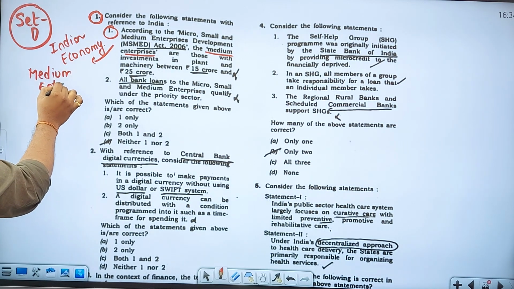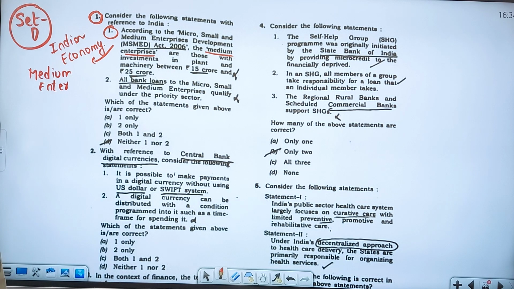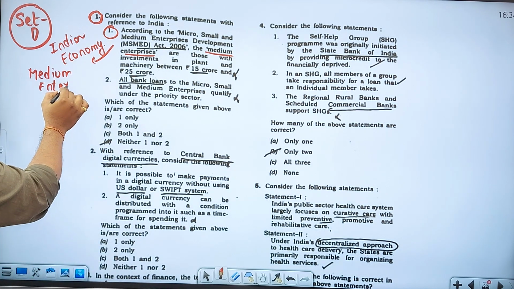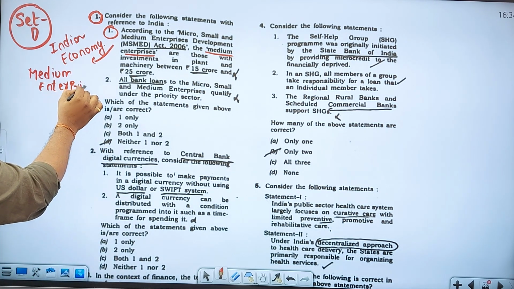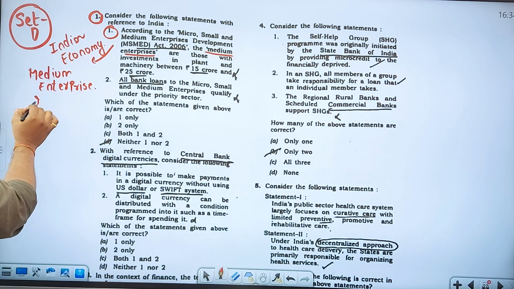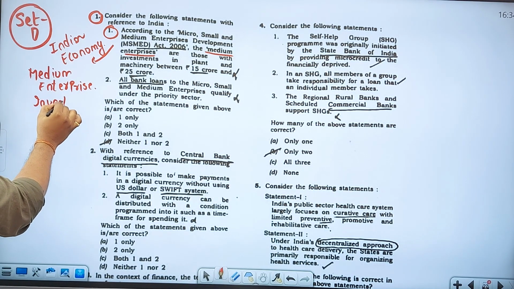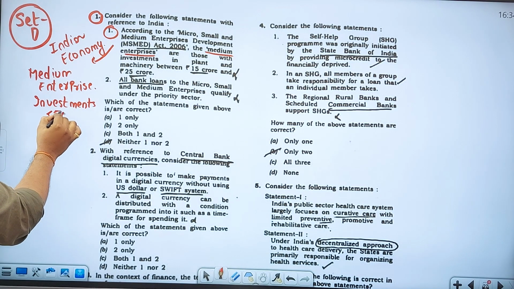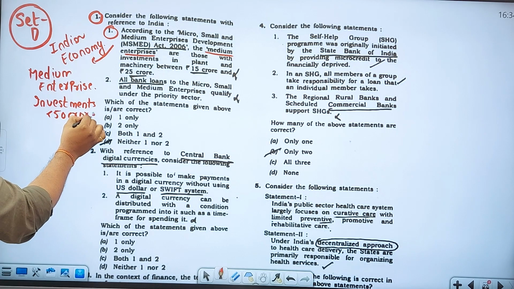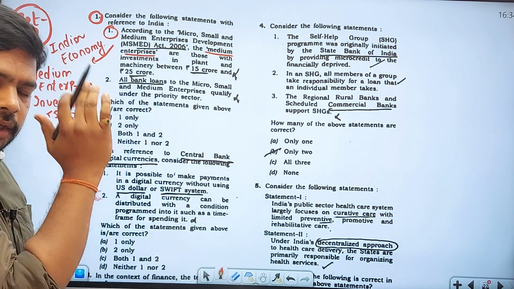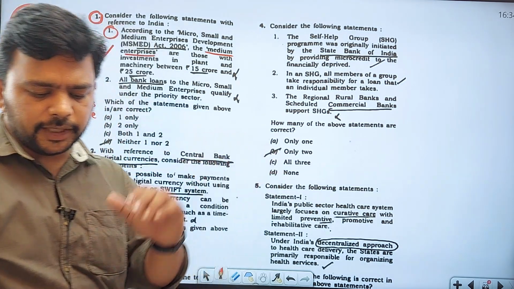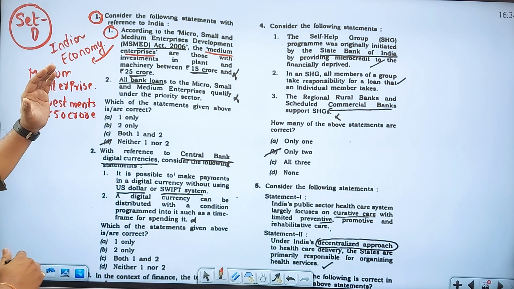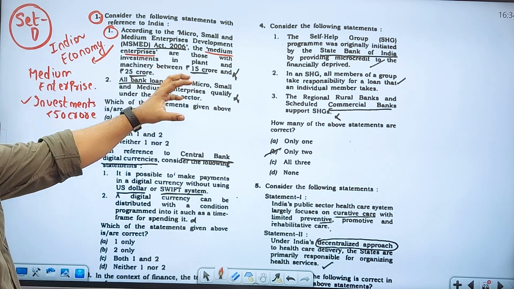According to the MSMED Act 2006, a medium enterprise is one where investment in plant and machinery is less than 50 crores.